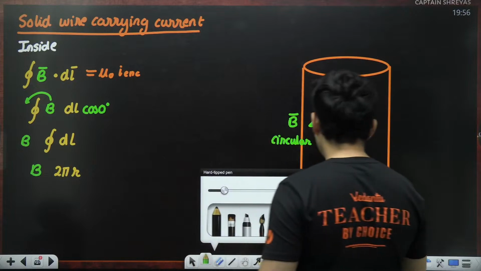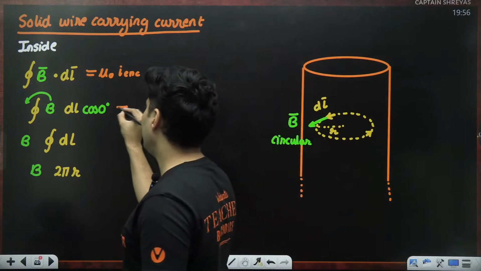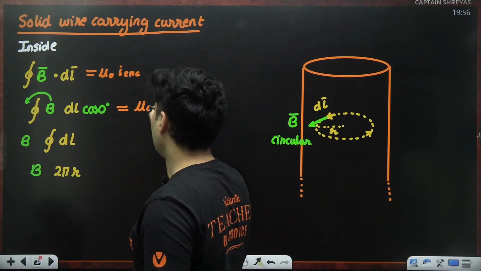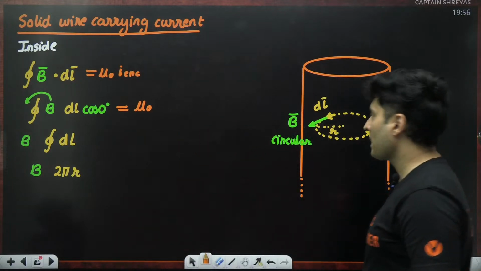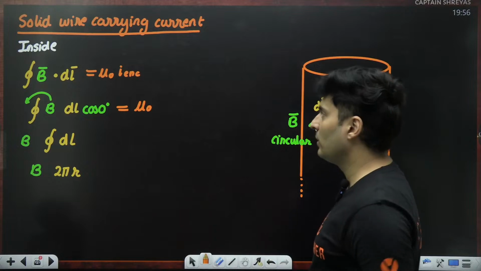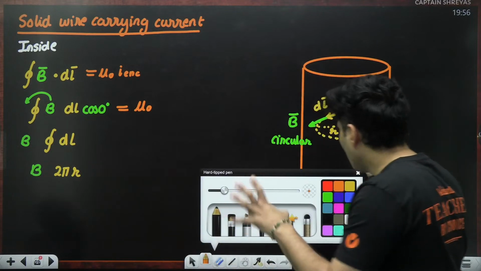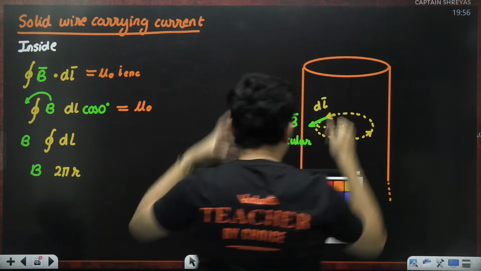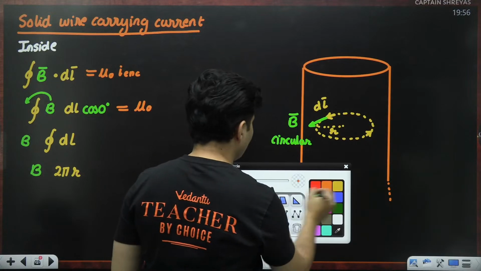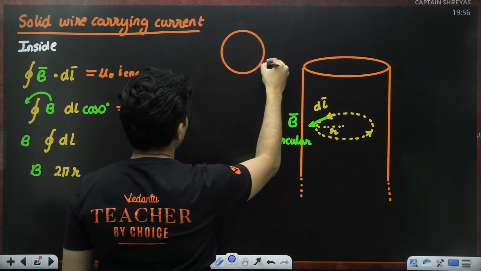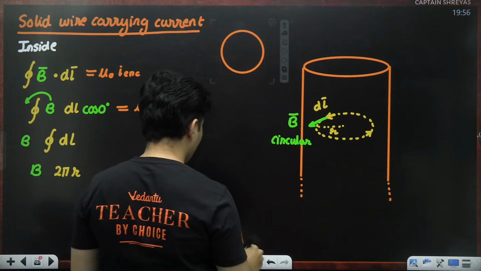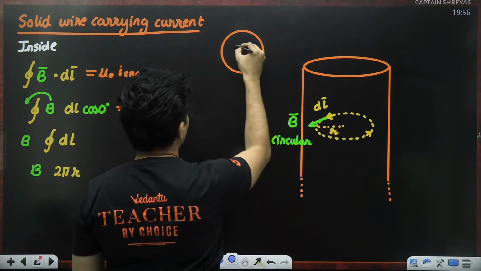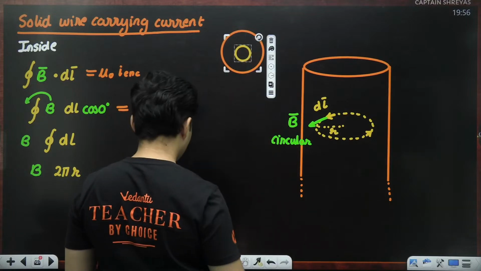The problem happens on the right-hand side, which is the enclosed current. I'll tell you how to find this enclosed current. Just look at the top view, the cross-sectional view, and things will become very clear. This is the top view, and you have the Amperian loop right over here.